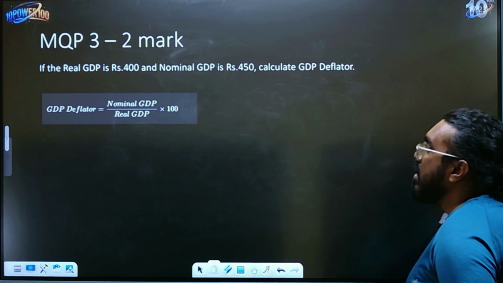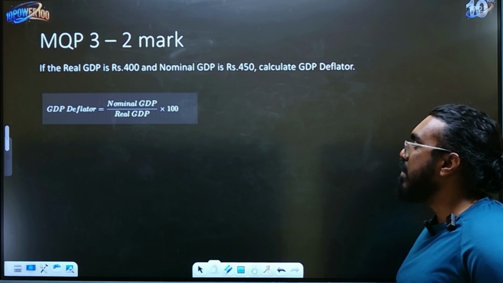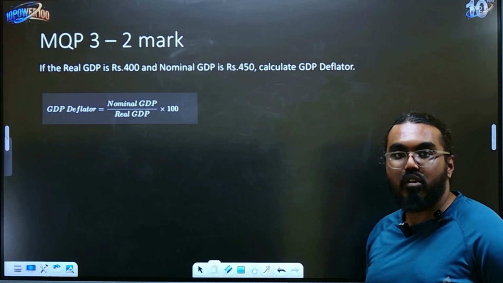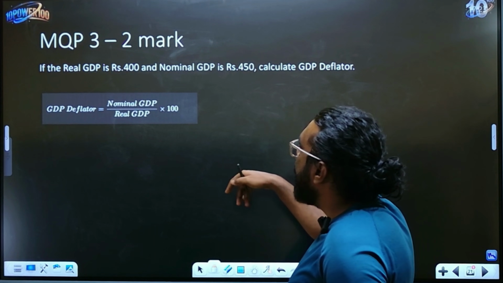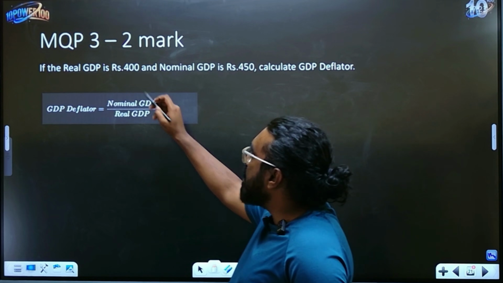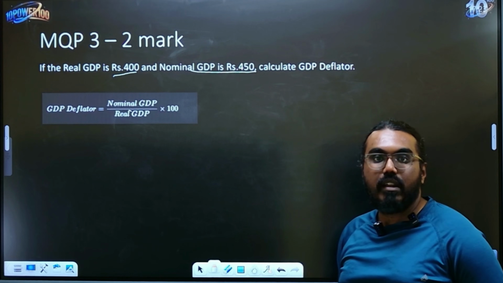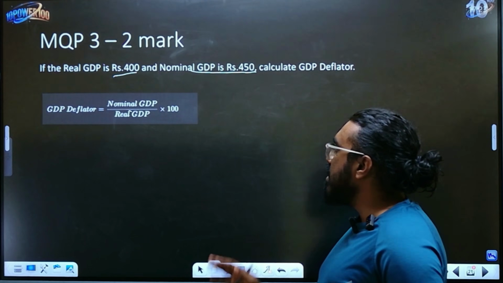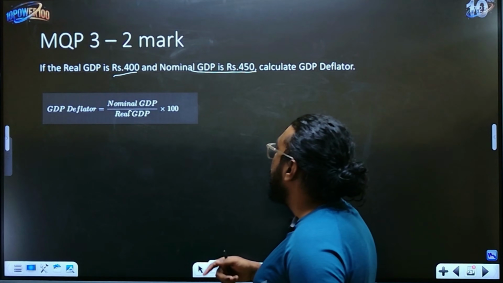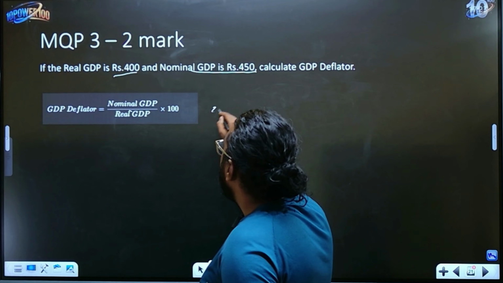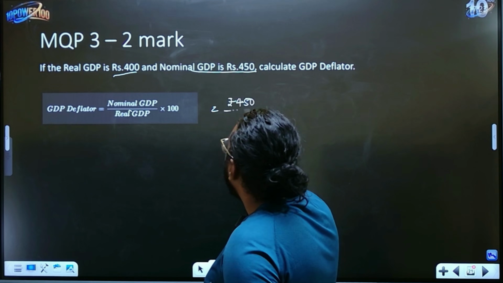Now the next question that they have asked you here is a 2 mark question, children. They have asked you to find the GDP deflator. Now what is the formula to calculate the deflator? I've written it here. It is nominal GDP divided by real GDP into 100. In the question they will give you what the real GDP is and what the nominal GDP is, but the order may not be given, so you might get confused, right? So the idea is that the nominal GDP will always be divided by the real GDP, and then accordingly you will calculate, right? So what is the nominal GDP here?